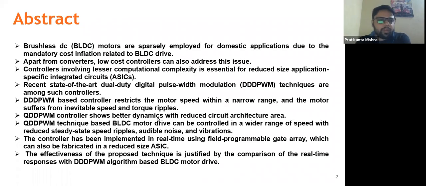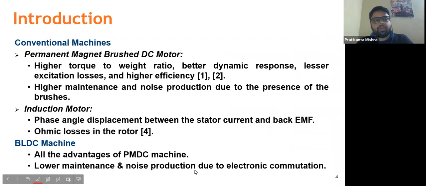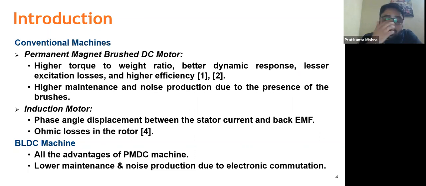So this is a brief abstract. You might have been through this, so let's move to the introduction. This introduction is mostly based on theoretical aspects: what a BLDC motor is, what its usage is, and how it is beneficial for applications in different areas. And based on what criteria we have been motivated to design the controller that I am presenting today.